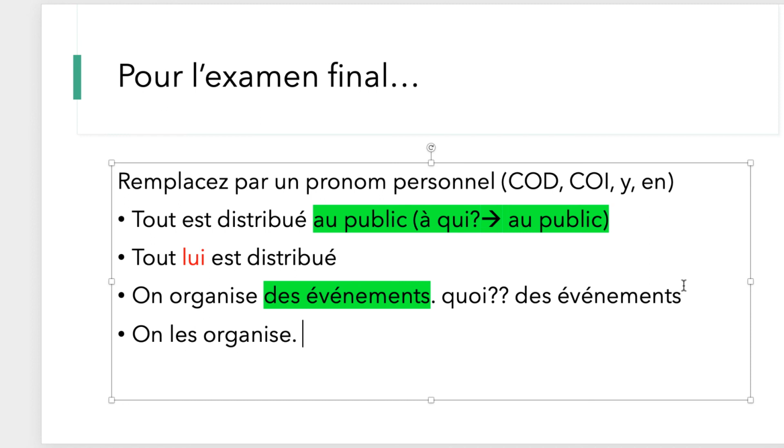D'accord? So remember one thing to make a little resume of what we've just done. You need to know what question you're asking depending on the verb that you have, okay? If you're asking the question à qui, à quoi, for what, for who, you're going to be having a COI. If you're asking the question qui, quoi, you're going to be getting a COD, okay?